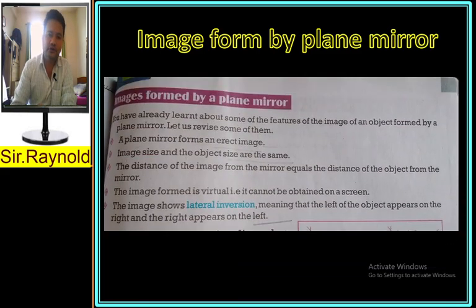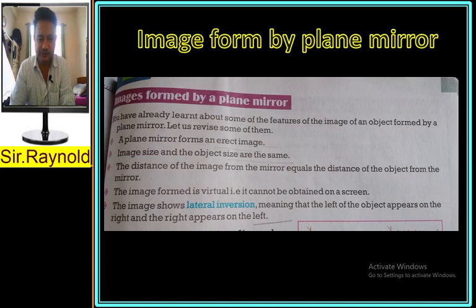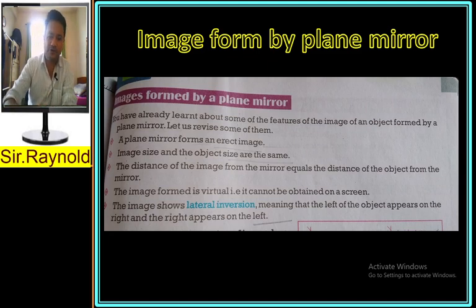In your book you'll find this particular topic, image formed by plane mirror. You can go through this, and here we have some points to be discussed today. The first point is that a plane mirror forms an erect image. Then, image size and object size are the same. Then, the distance of the image from the mirror is equal to the distance of the object from the mirror. Then, the image formed is virtual. And finally, the image shows lateral inversion. We are going to see all these points one by one.